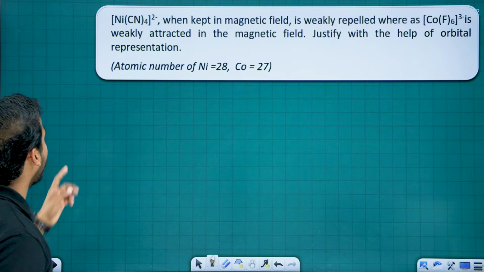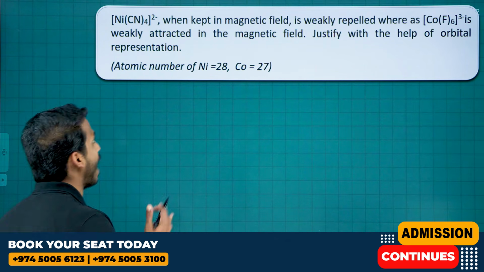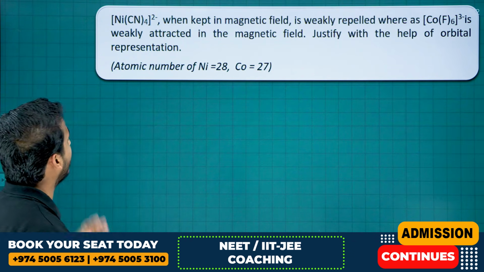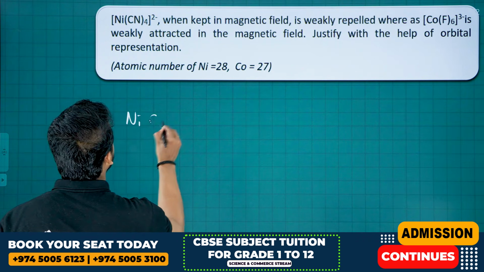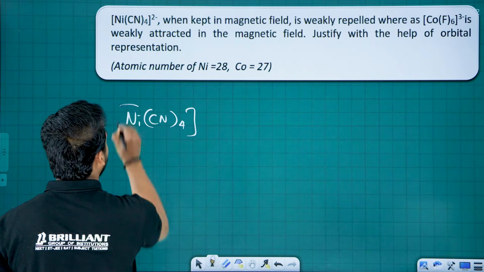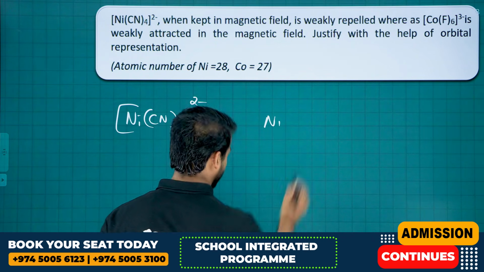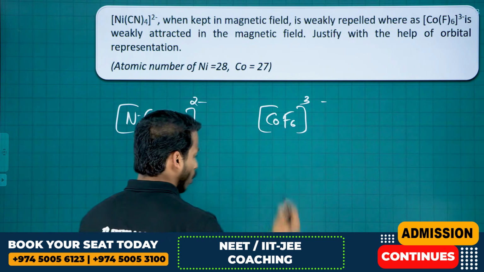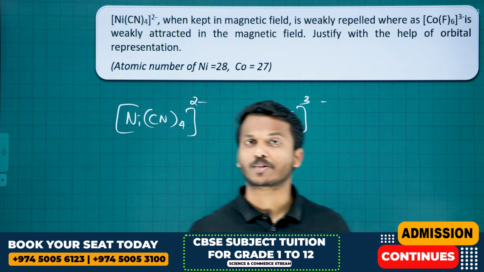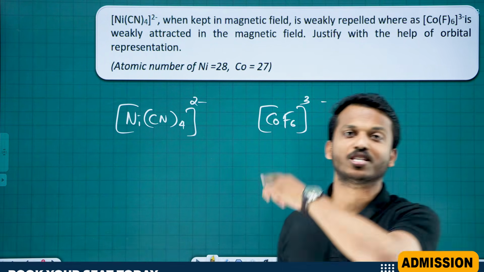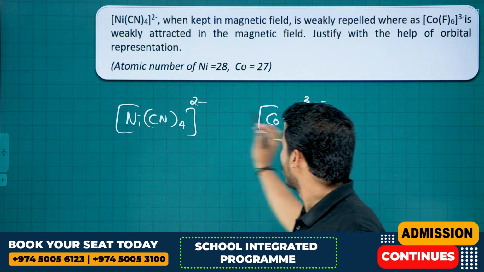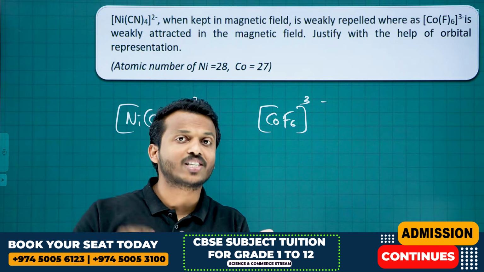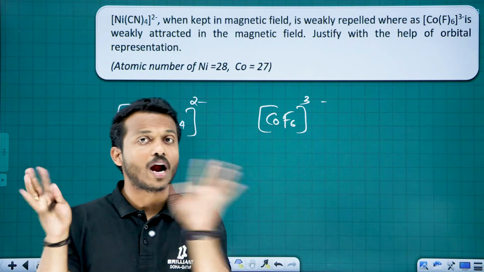Next question. [Ni(CN)4]2- when kept in a magnetic field is weakly repelled, whereas the other complex is weakly attracted. So [Ni(CN)4]2-, and we have cobalt, [CoF6]3-. Dear, you know which theory we need to apply here to explain this concept. That is our VBT, valence bond theory. You know, nickel is 28, cobalt 27, you can write step 1 the ground state, step 2 oxidation state, step 3 ligand, pair or unpair.